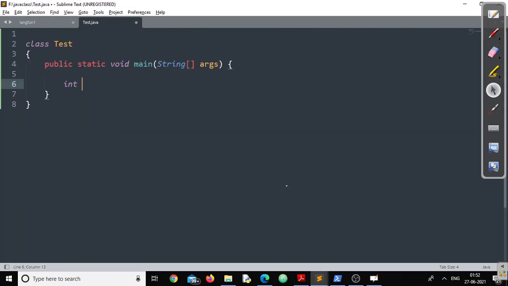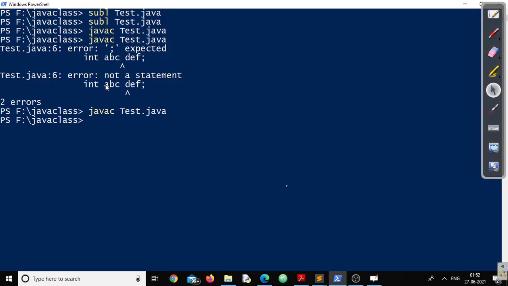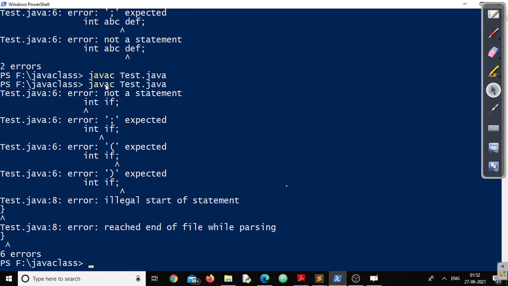Now, let's say I'm writing int if, let's see what happens. It says int if is not a statement. It could not understand where int is completed and where this is started. So illegal start of statement.